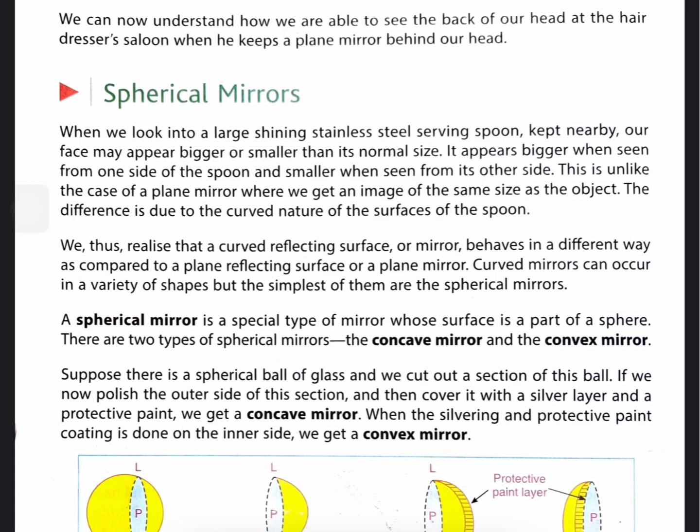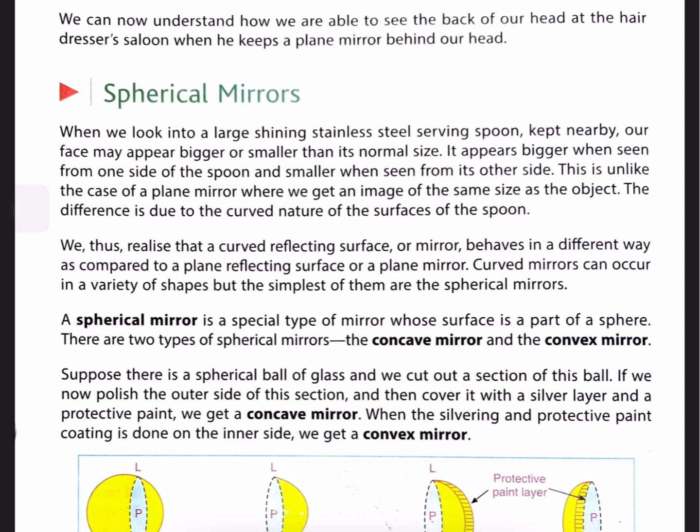We thus realize that a curved reflecting surface or mirror behaves in a different way as compared to a plane reflecting surface or a plane mirror.